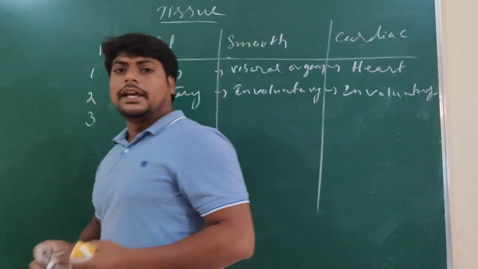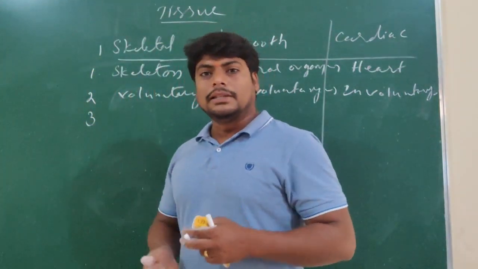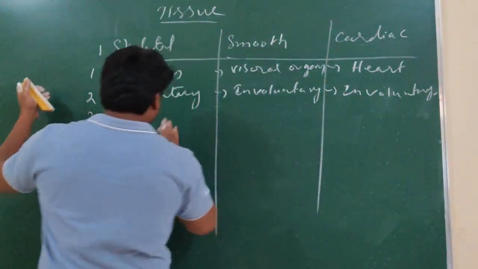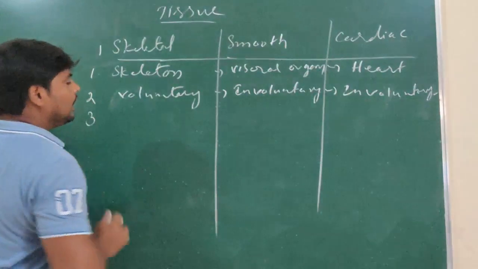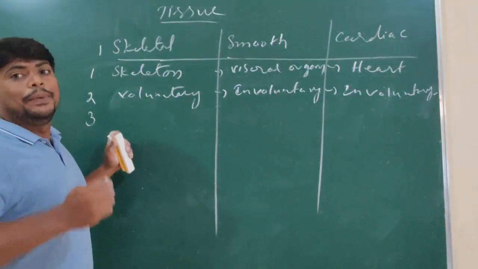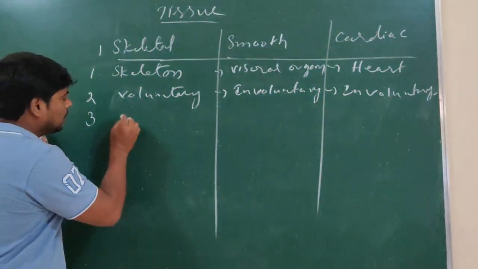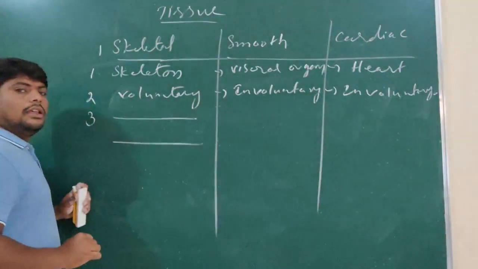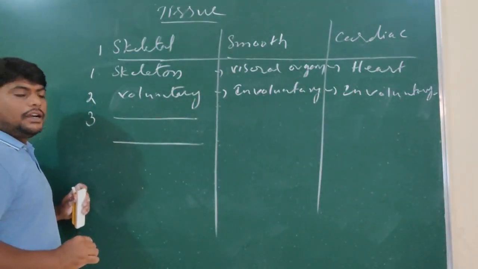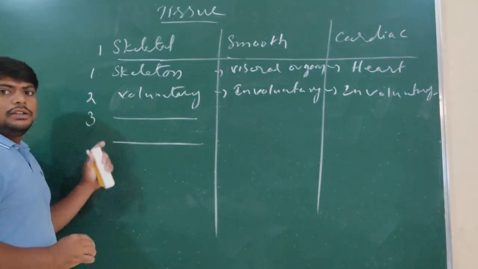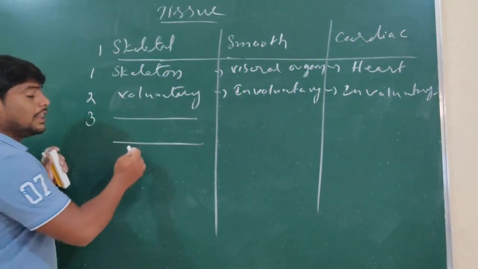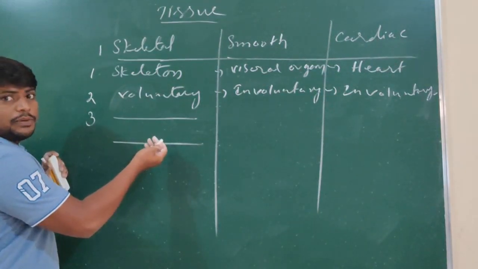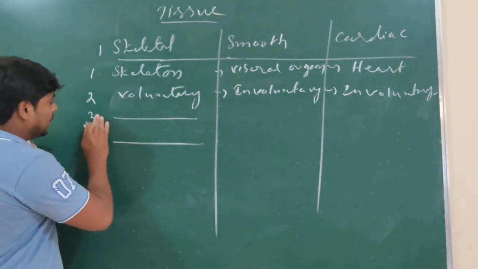This is one more thing. If you observe the skeletal muscles, what is the structural appearance? If you observe the structure of these muscles, they are cylindrical in nature.